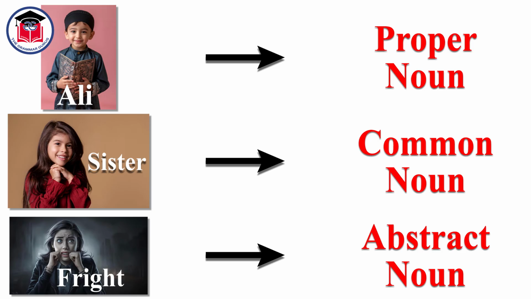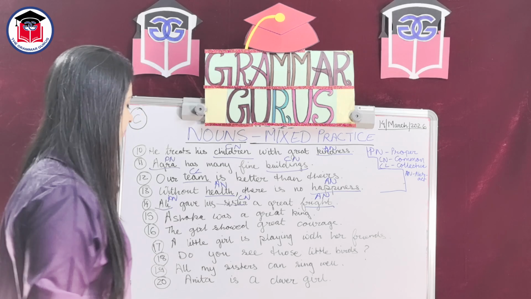Fright. It is the condition of being afraid. We can only think of fright. Once again, we cannot perceive fright using our five senses. You know the rule. We cannot hear, we cannot see, we cannot smell, we cannot taste, we cannot touch fright. Thus, fright is an abstract noun.